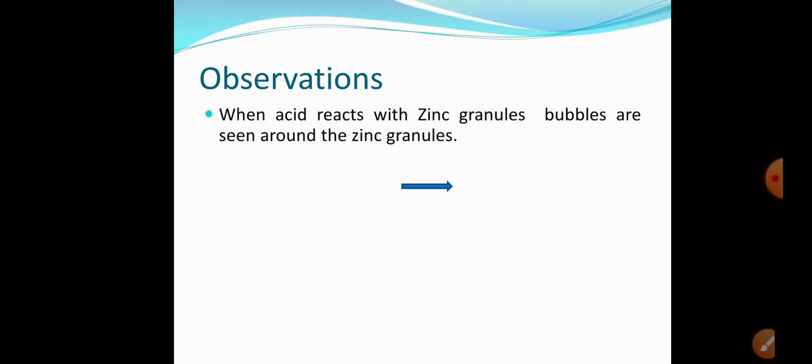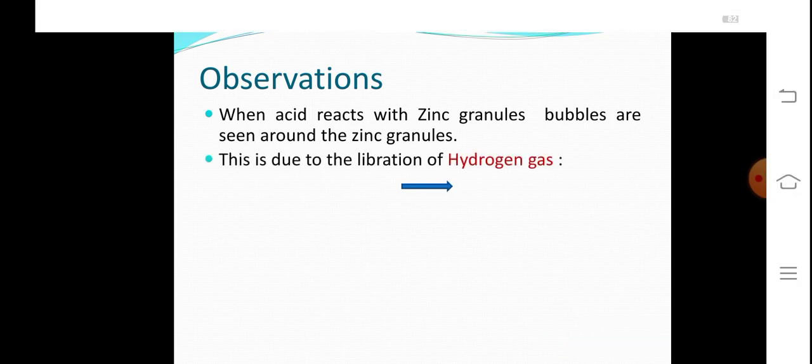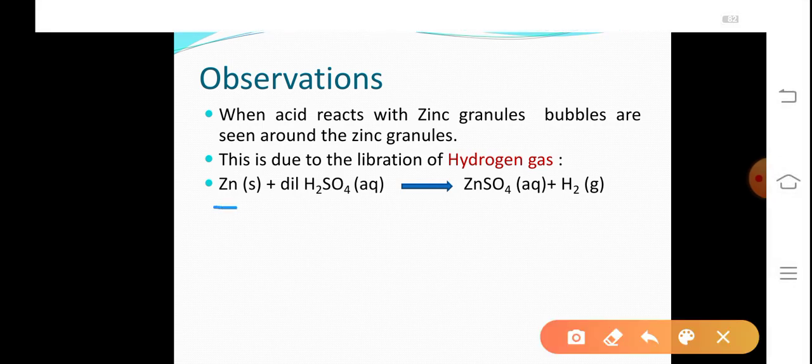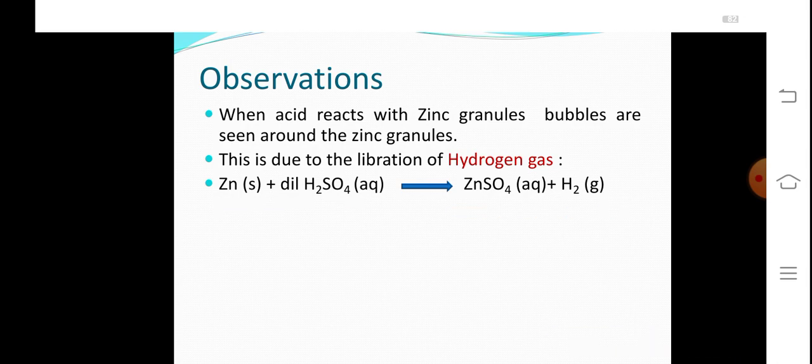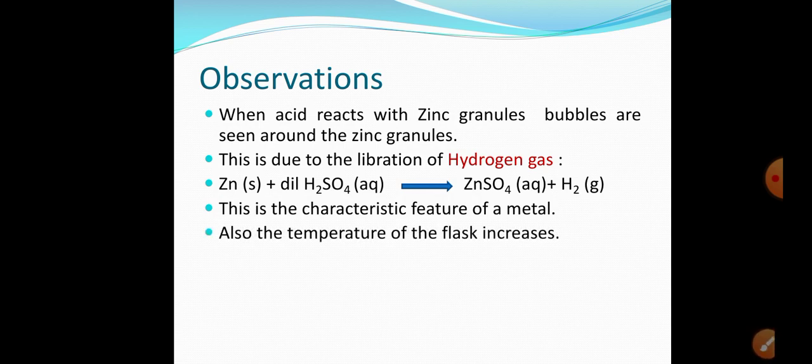So what are the observations? When acid reacts with zinc granules, bubbles are seen around the zinc granules. These bubbles are due to the liberation of hydrogen gas. And this is the characteristic feature of a metal. So this will be the chemical reaction. Zinc solid, when treated with dilute H2SO4, will form a salt, that is zinc sulfate, and release hydrogen gas. This is the characteristic feature of a metal. Also, the temperature of the flask increases.